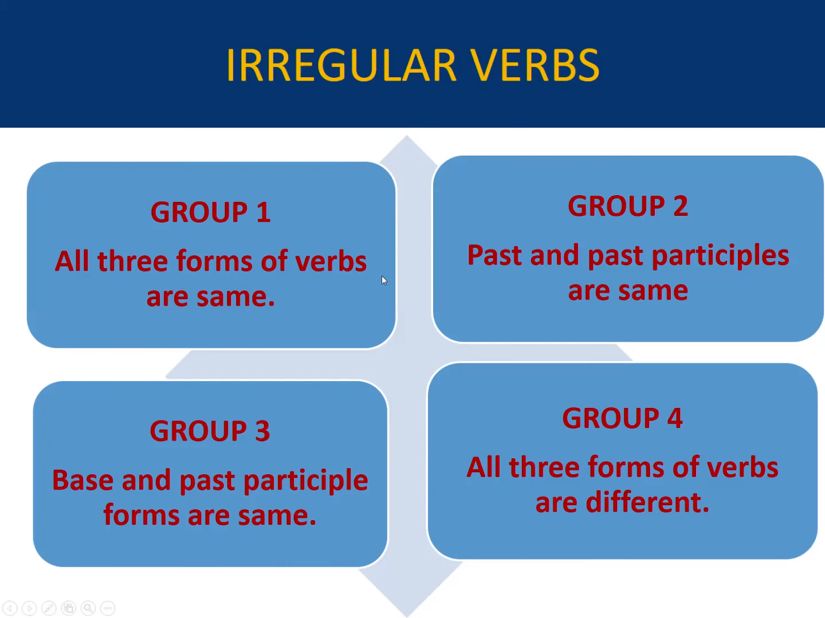Now here, irregular verbs are divided into 4 different groups. In group number 1, all 3 forms of verbs are the same. We will see the examples of this in the next slide also. In group number 2, past and past participle are the same. In group number 3, base and past participle forms are the same. And in group 4, all 3 forms of verbs are different. So let's see the examples.